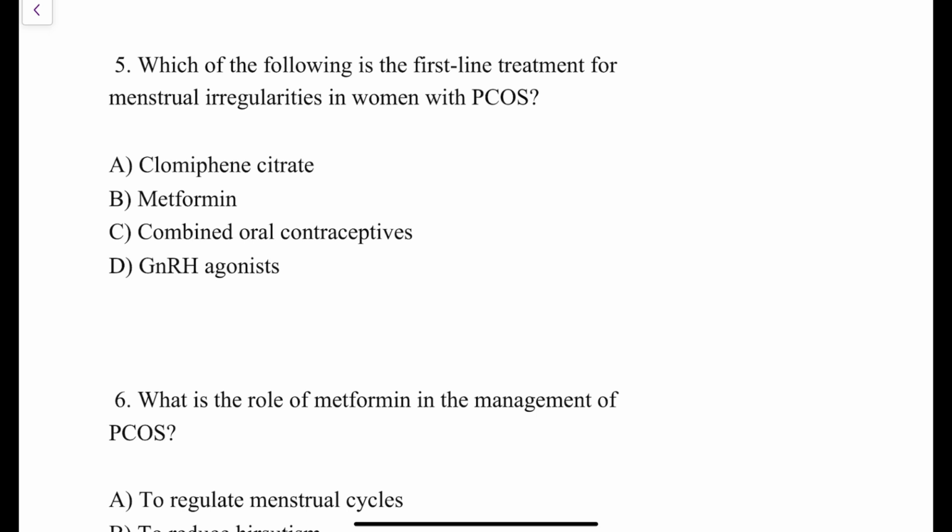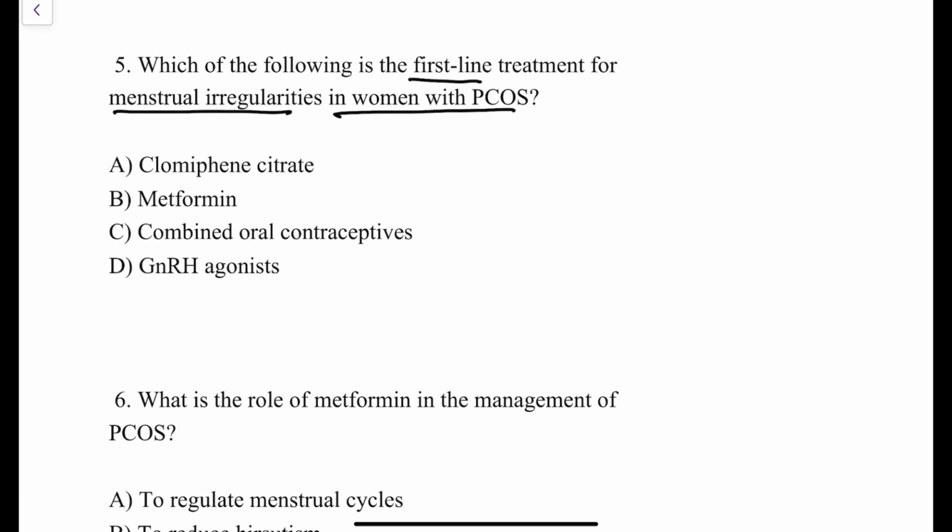Fine? Yes. The fifth question over here is, which of the following is the first line treatment, mind you, first line treatment for menstrual irregularities in women with PCOS. So the complaint over here is menstrual irregularity. What is the drug of choice or first line treatment for menstrual irregularity in patients of PCOS? You know the answer, that it is oral combined pills, but it is imperative for you to go through all the options. So let's go through the options.